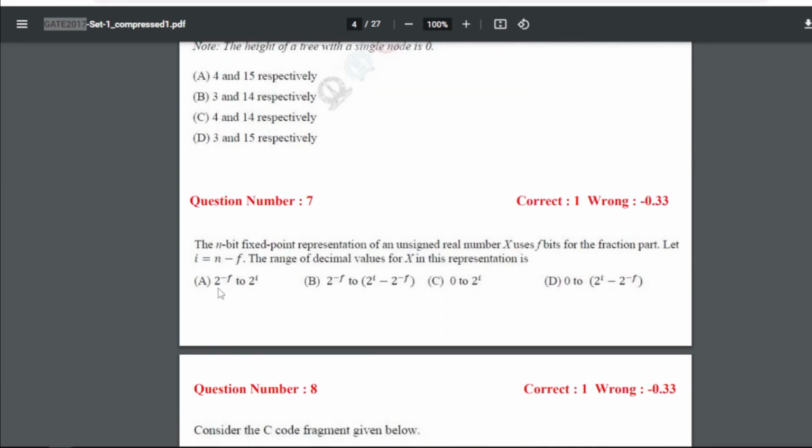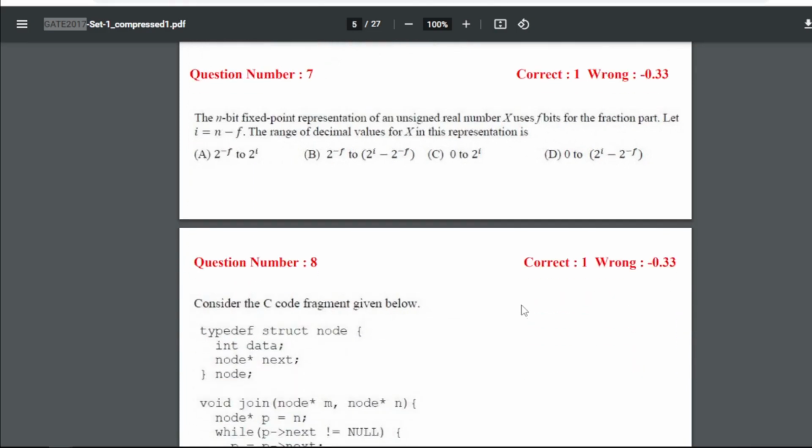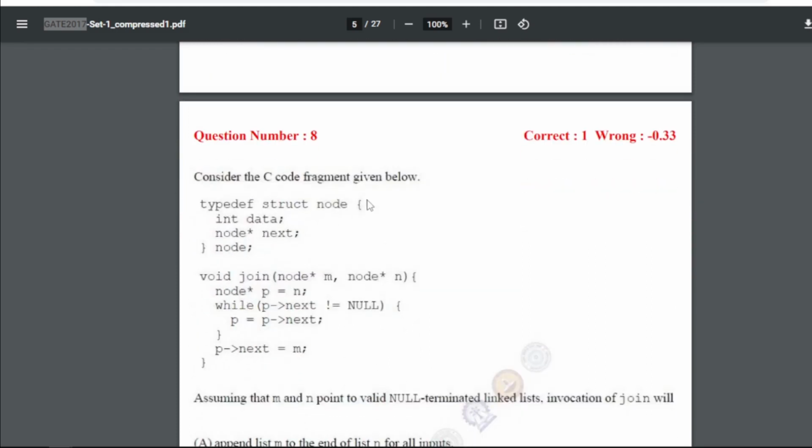Now question number 7 is the n-bit fixed point representation of an unsigned real number X uses f bits for the fraction part. Let I equal to n minus f. The range of decimal value for X in the representation is. So for 7 our answer is D, that is 0 to 2 to the power I minus 2 to the power minus f.